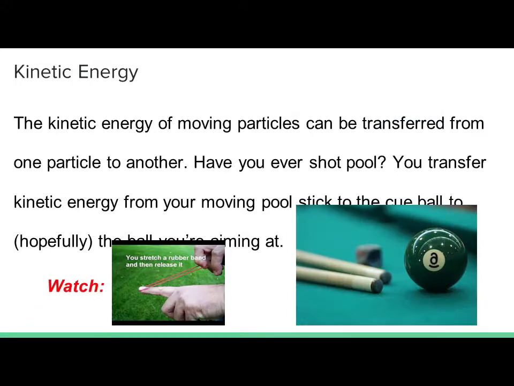The kinetic energy of moving particles can be transferred from one particle to another. Have you ever shot pool? Well, you transfer kinetic energy from your moving pool stick to the cue ball to hopefully hit the ball you're aiming at. Let's watch.